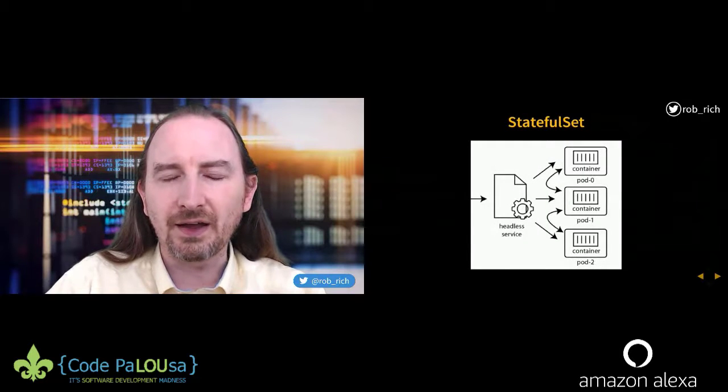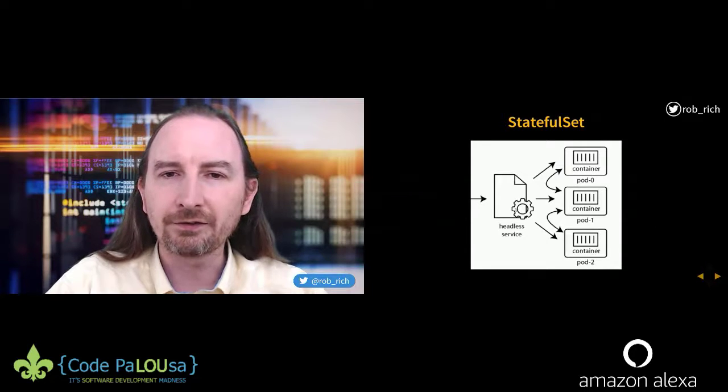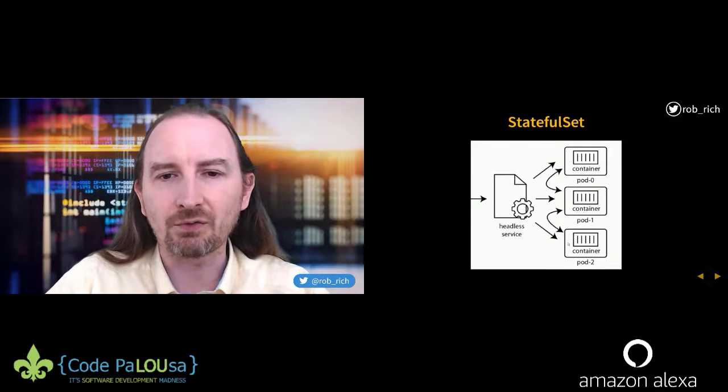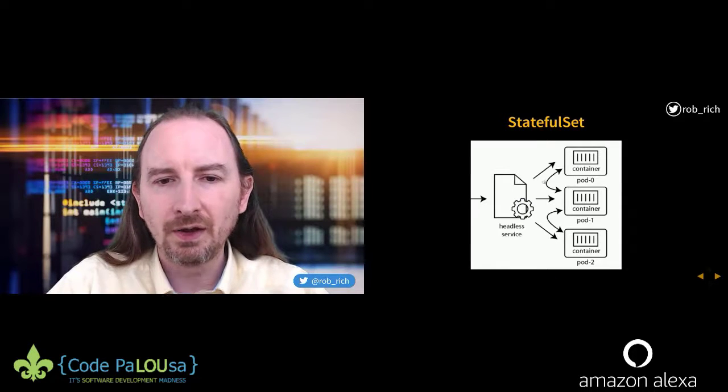So with a stateful set, I have my containers, I have my pods wrapping them, but now I have a headless service that allows me communication between things. If I want to reach out to any machine in my application, then the headless service works like it normally does, round robining across all of them. But if I want to specifically reach out to pod 1, I can reach through my headless service to pod 1, and now I've gotten to a very specific machine in my application. So, headless service.